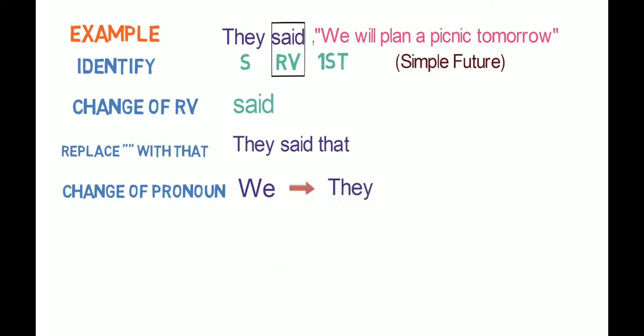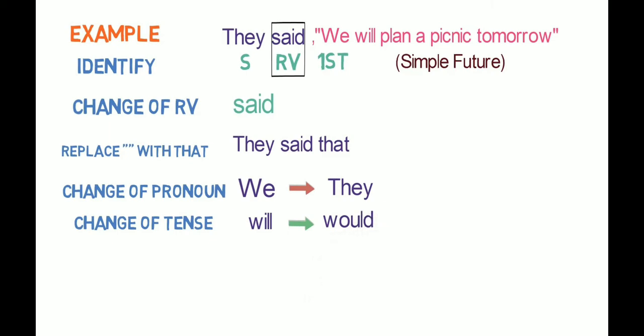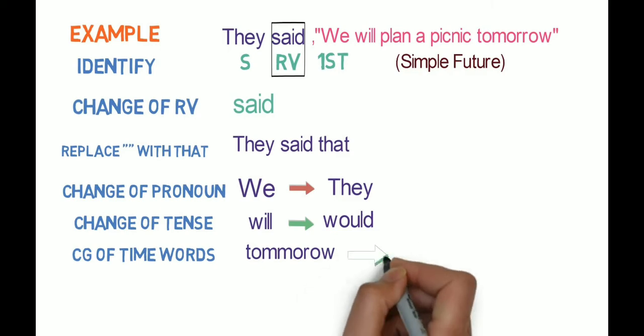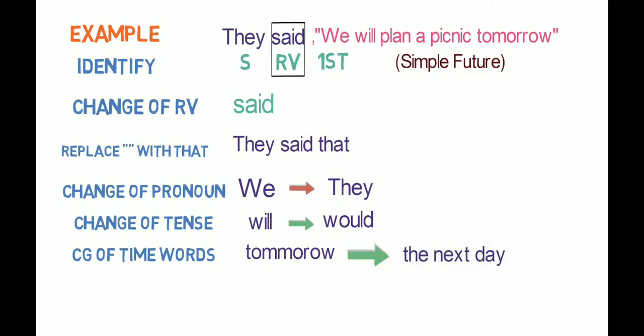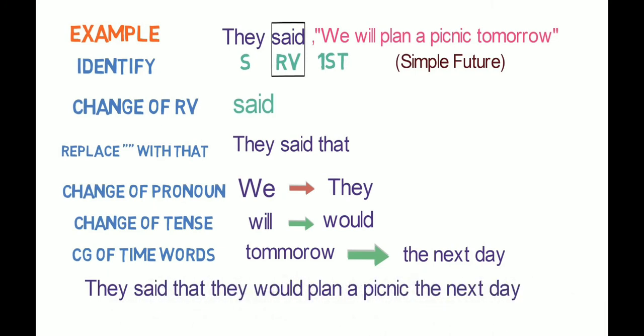Now the fifth step is change of tense. Here the tense is simple future. In this case, will be converted to would. Sixth step is change in time denoting words. So tomorrow will be converted to the next day. The final sentence in the indirect speech is: They said that they would plan a picnic the next day.